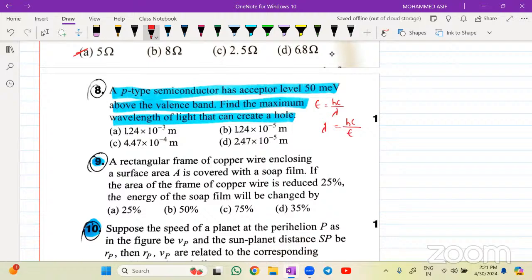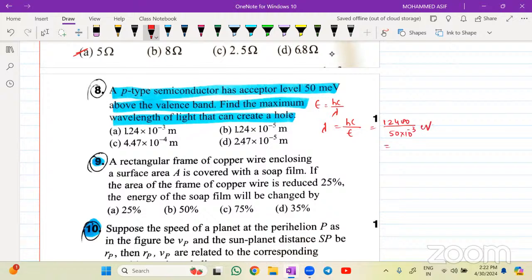Please try to do that one. Wavelength, if you want it in angstroms, this is in meters right now for me. So first calculate in angstroms. Okay, the value of lambda will be equal to 12400 divided by energy. Energy is 50 milli, which means 10 power of minus 3 in electron volt.